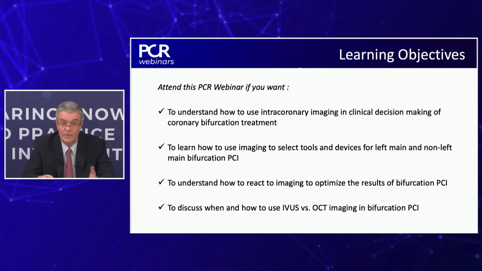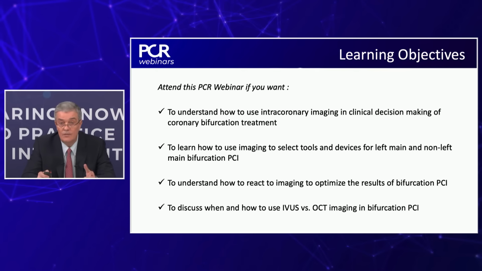So we invited you to attend this webinar to understand how to use intracoronary imaging in clinical decision-making of coronary bifurcation treatment, to learn how to use imaging to select tools and devices for left main and non-left main bifurcation PCI, to understand how to react to imaging to optimize the result of bifurcation PCI, and to discuss when and how to use IVUS versus OCT imaging during left main and bifurcation PCI.